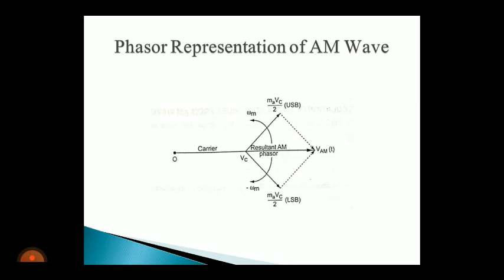And here the phasor for the upper sideband rotates anti-clockwise at an angular frequency of omega m, and the phasor for the lower sideband rotates clockwise with angular frequency of omega minus omega m. Okay, this is the phasor representation of an AM wave.